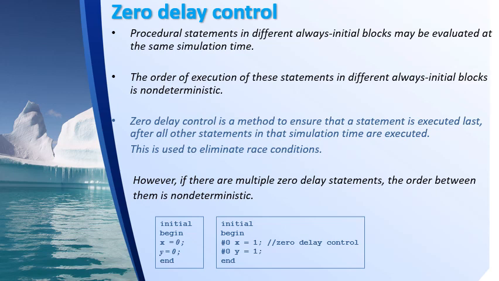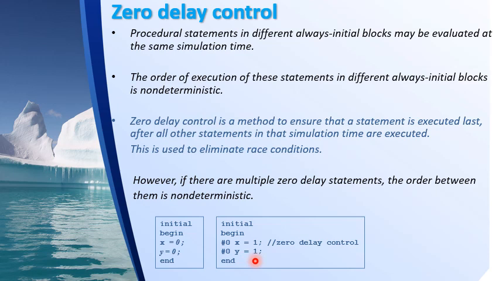Another type of delay control is zero delay control. Procedural statements in different always or initial blocks may be evaluated at the same simulation time. For example, here I have two initial blocks which are doing different assignments to the same variables. In the first initial block I am saying x equal to 0 and y equal to 0. In the other initial block I am saying x equal to 1 and y equal to 1.